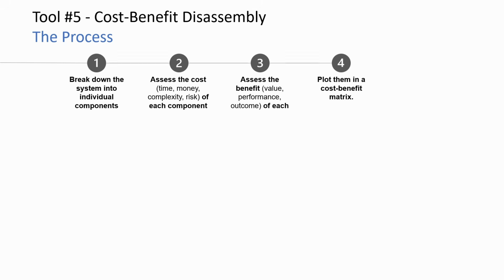Here is the process of applying the cost-benefit disassembly method. First, we start by breaking down the system into individual components. Then we assess the cost, whether in terms of time, money, complexity, or risk. We decide our first axis. Then we assess the benefit, so the other axis. Here too, the variable could differ. It could be value-based, performance-based, or outcome-based. Fourth, we then plot them in the form of an XY scatter chart.